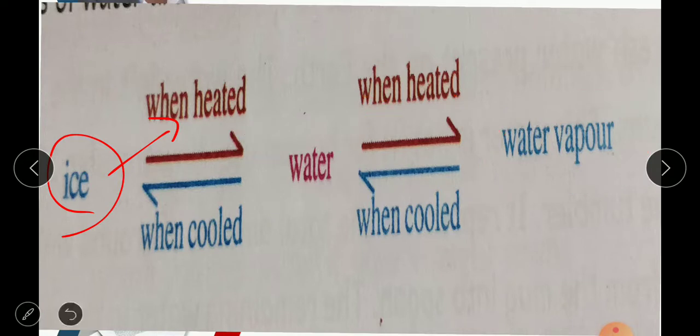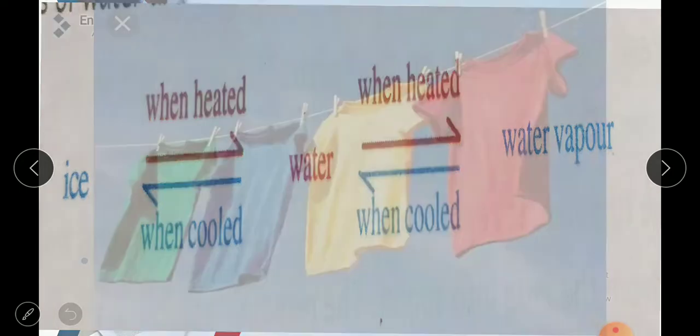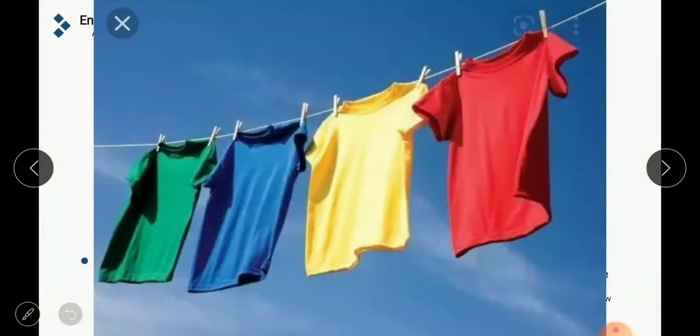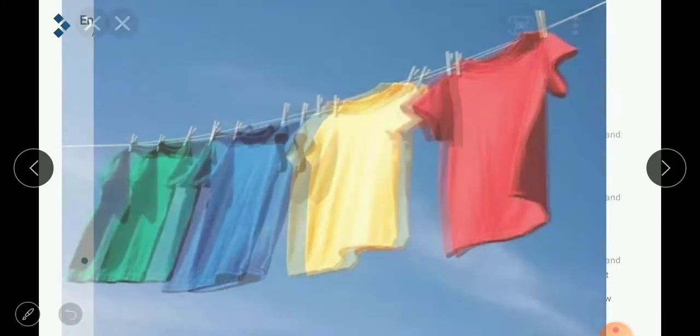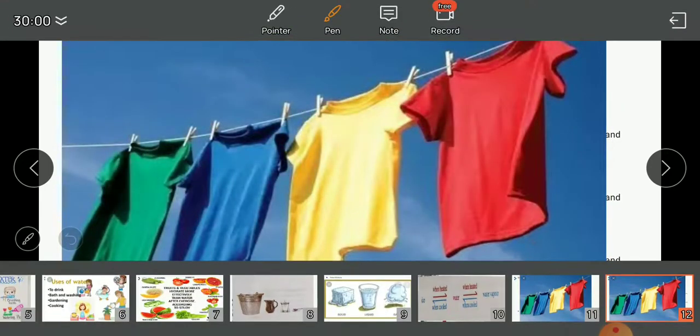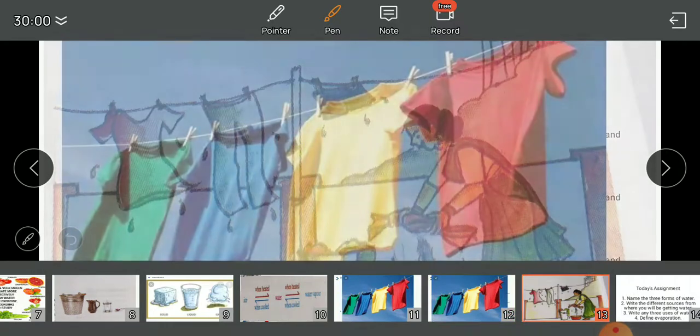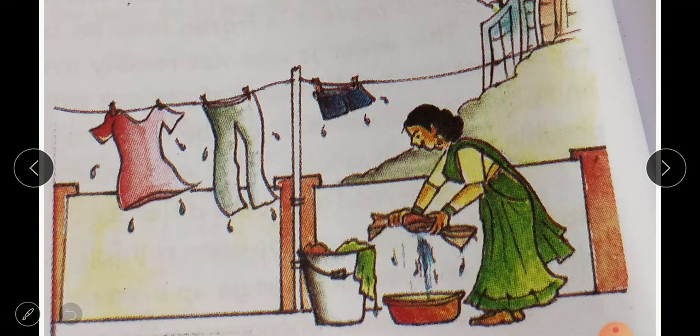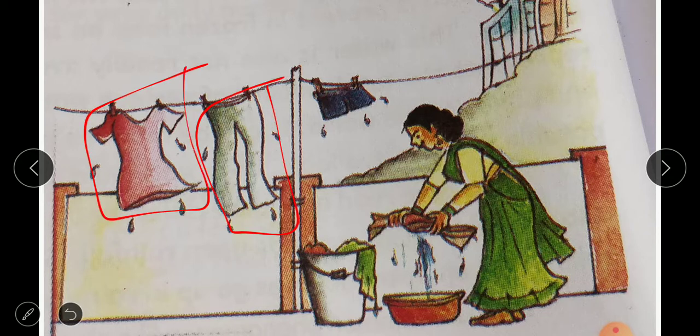Here, what does this picture convey for us, children? The clothes have been dried in the sun, is it or not? One more slide I will show for you. What is happening here? A woman is there. What is she doing? She is making the clothes dry in the sun.